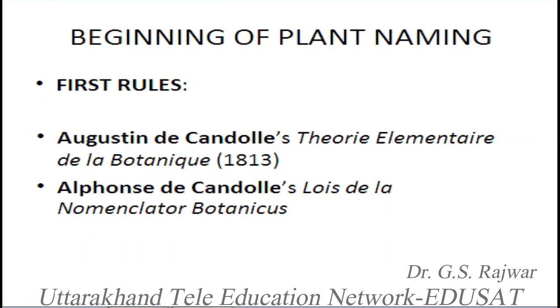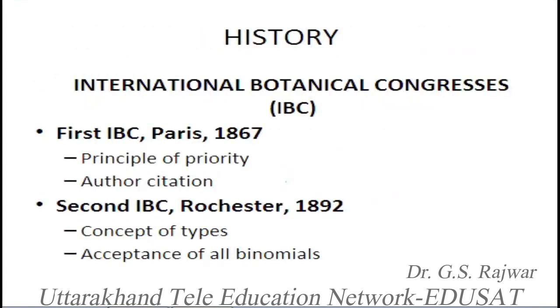And then the most important is Alphonse de Candolle. His book is called Loi de la Nomenclature Botanique, that is Laws of the Botanical Nomenclature. We can write this in English this way, whereas Augustin de Candolle's book can be written as Elementary Theory of Botany. But Alphonse de Candolle's book gave certain rules of nomenclature, and this is actually the foundation for the first International Botanical Code that was given.